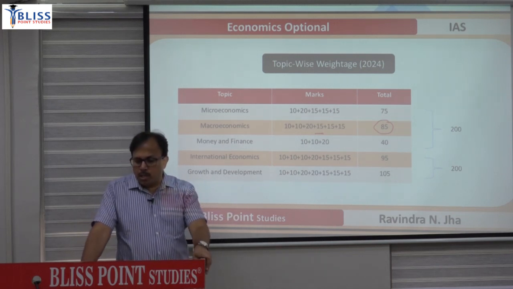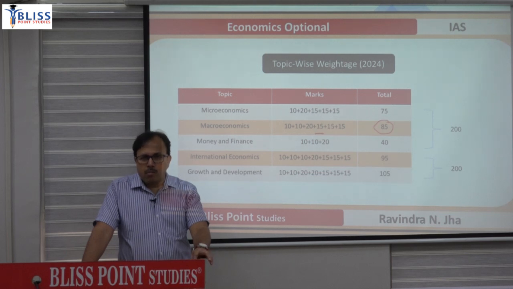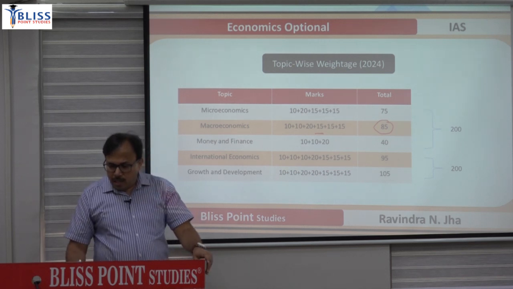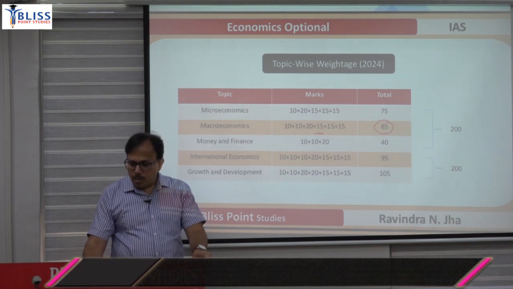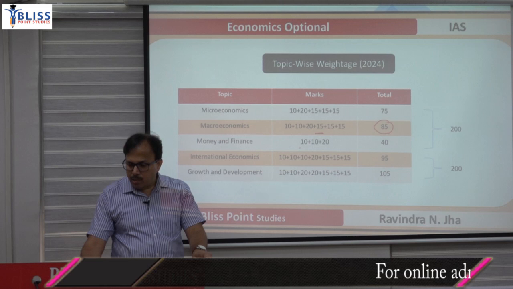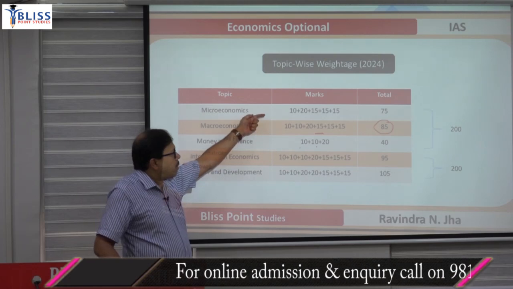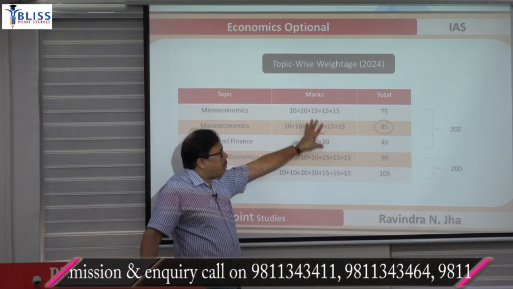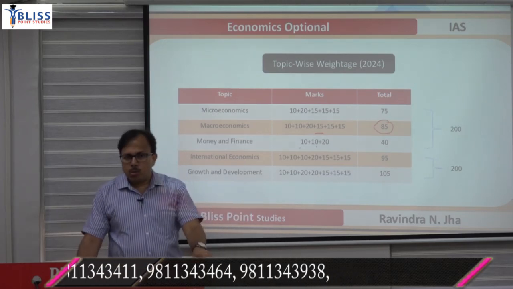2 questions were in the compulsory section, and both were new in the sense that they were not asked in past years. One was how an ad valorem tax will be preferred over a specific quantity tax from the firm's point of view, and the other was the importance of treasury bills in the money supply. So 2 questions were relatively new in the money, banking and finance section. So that was the first paper: first section 75, 85 and 40, so basically 200 marks was Section A. Section A is generally micro, macro and money, banking and finance.